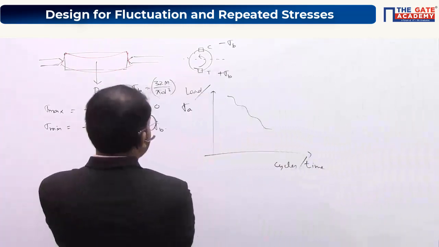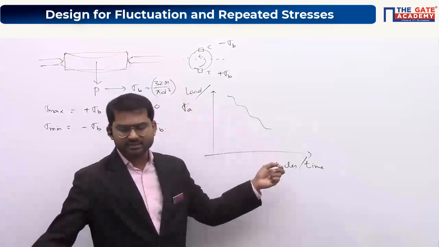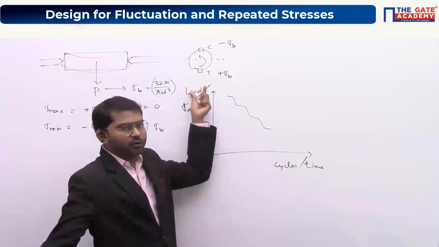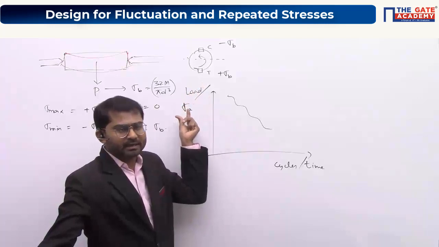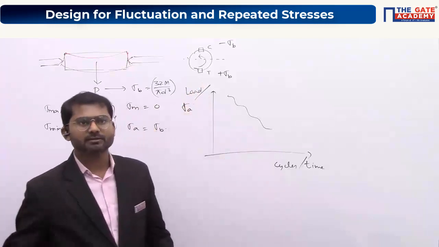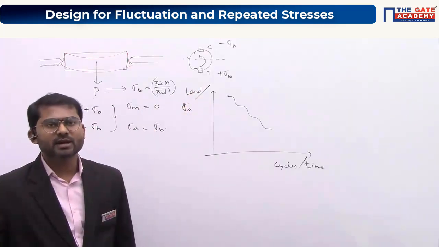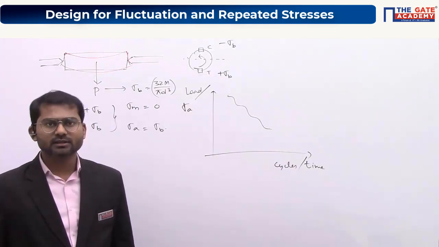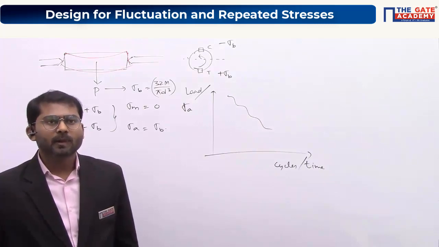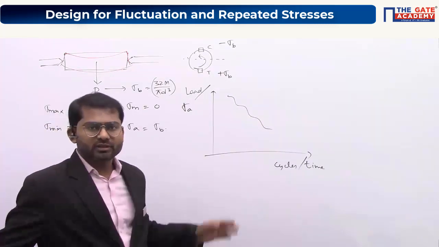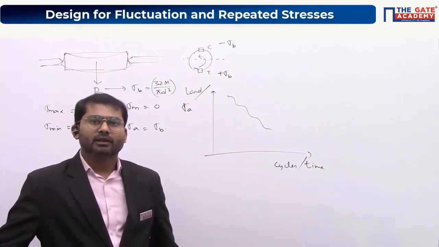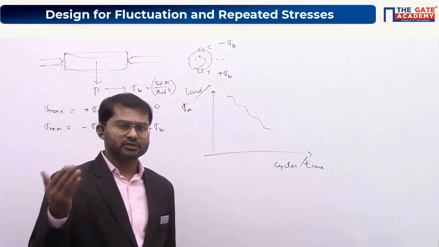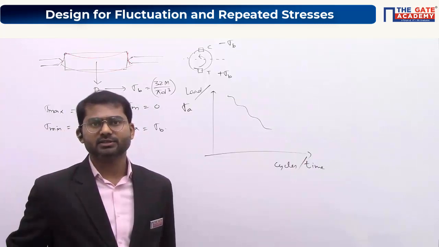So instead of saying higher is the load, lesser is the life, or lesser is the load, higher is the life of the component, in the place of load I can put stress amplitude. Higher is the stress amplitude, lesser is the life of the component. Is it clear to you guys or not? I'm not getting acknowledgement here. If you guys are not clear, then that's going to create a problem. I'm not going with a very tough concept here. I'm just taking the equivalency: A gives rise to B, B gives rise to C, so A and C I can interchange.